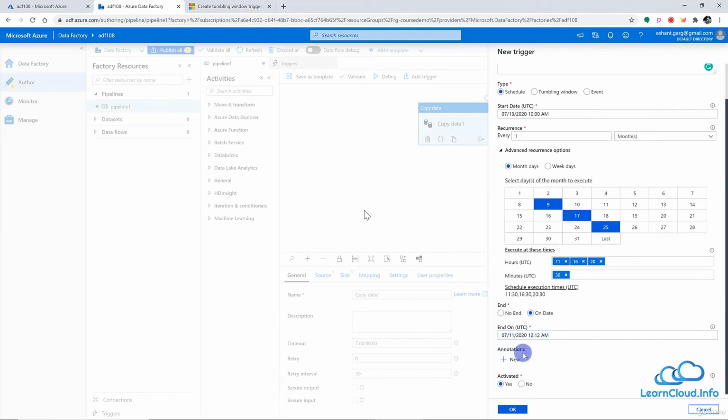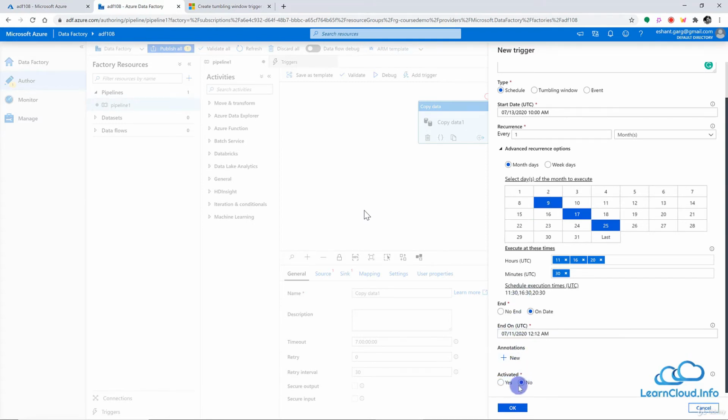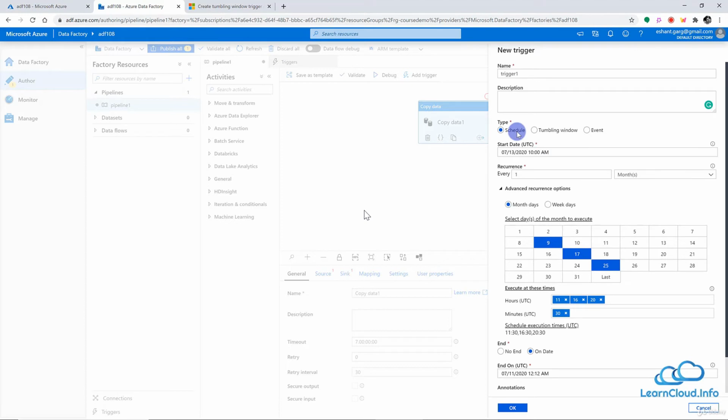And then you have annotation. Annotation is just like a tag. You can add a tag to any resource of Data Factory, whether it's a pipeline or a trigger, and then later you can search all the resources which are tagged with a particular annotation. And here you can activate the trigger immediately if required, or you can just design this trigger right here and not activate it, and come back later and activate it whenever required. So this is the schedule trigger.